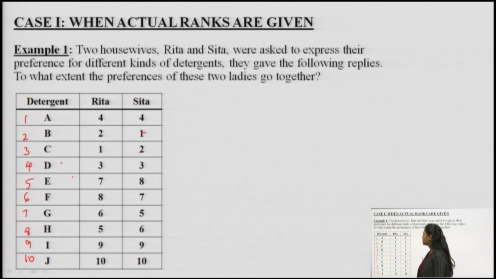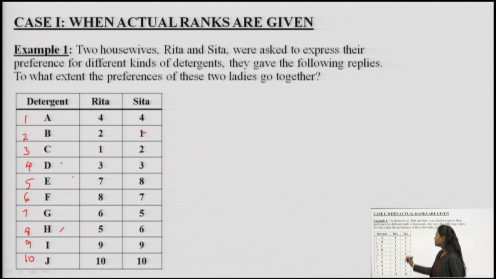By looking at the ranks here only, we can find out what the correlation is, but still we will use the formula and find out. Moving further, Rita has given 5th rank to H, whereas Sita has given 5th rank to G. Then for the 6th rank, just the opposite: Rita has given 6th rank to G, whereas Sita has given 6th rank to H. Now Rita has given 7th rank to E and Sita has given 7th rank to F, whereas Rita has given 8th rank to F and Sita has given 8th rank to E.